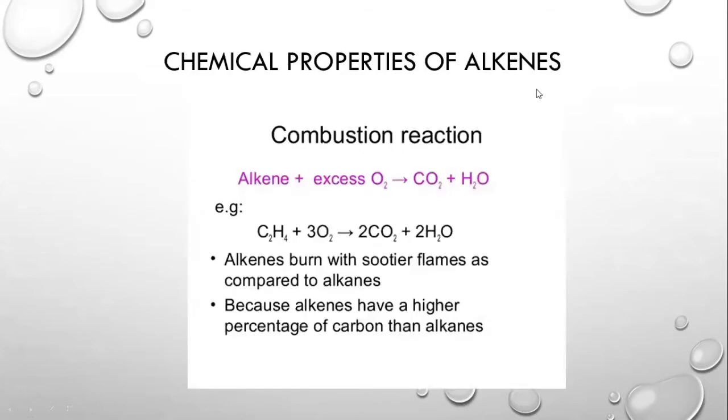Now moving on to the chemical properties of alkenes. The first chemical property is the combustion reaction. Alkene reacting with excess oxygen will make the same products, carbon dioxide and water or steam. This reaction is similar to the reaction with alkanes. You need to keep in mind that there needs to be excess oxygen, and whenever there is scarcity of oxygen, carbon monoxide or a combination of carbon monoxide and carbon dioxide is formed.